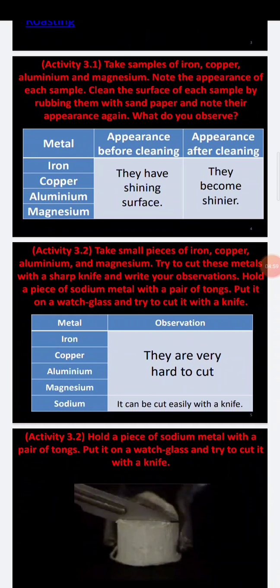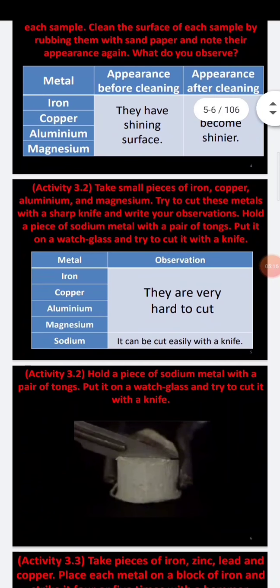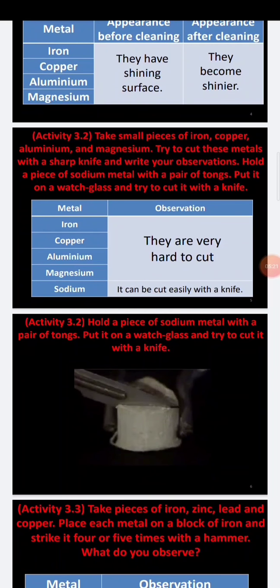It is very hard to cut. By this we can say that metals are hard. Which metals are hard? Iron, copper, aluminium, magnesium and sodium. This is the second physical property of metals.